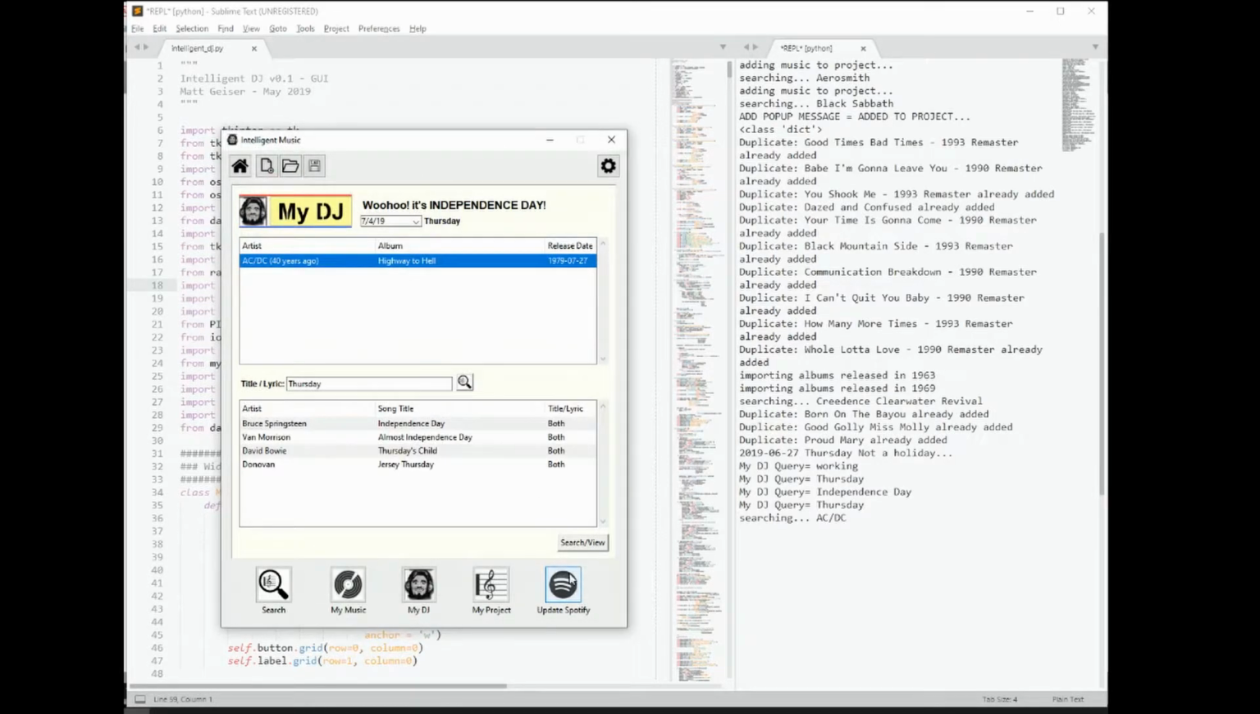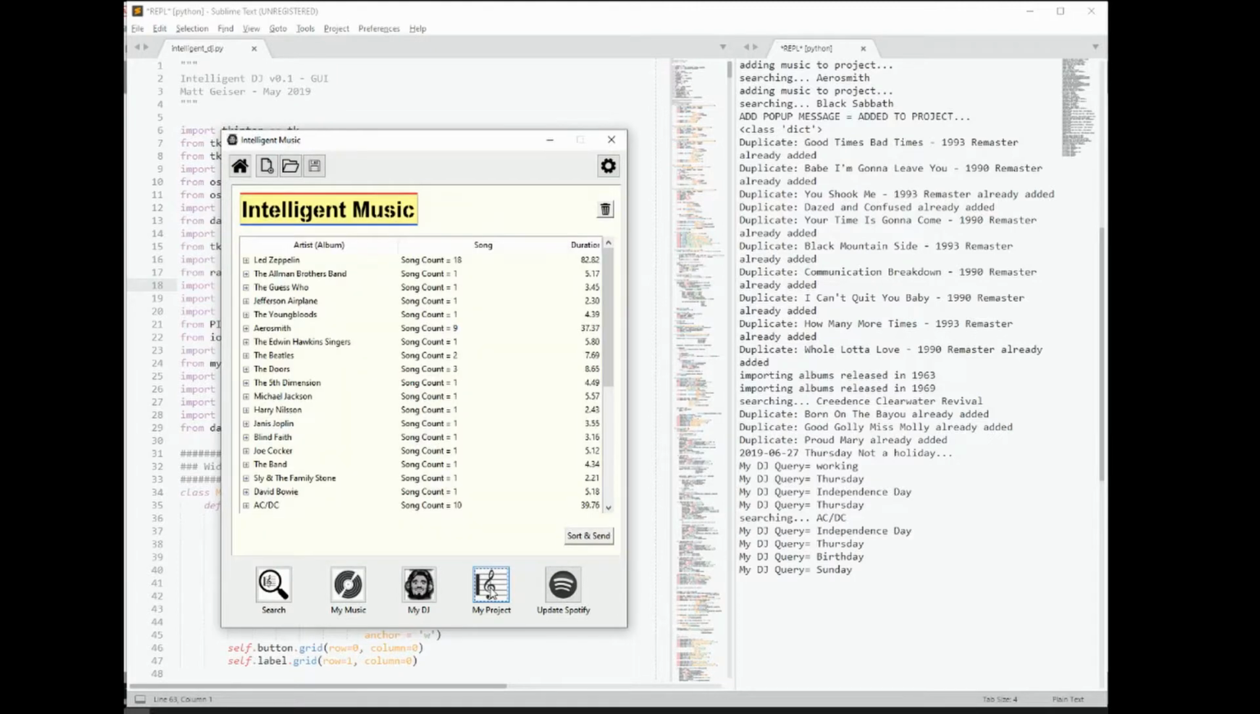Let's add that one to the project since it's going to be 40 years old in July. Good grief. And then, we've got some songs that we could pick for Independence Day and others. We've been adding things to our project as I've been going through the demo here. And you can see I've got a number of things in the queue here.